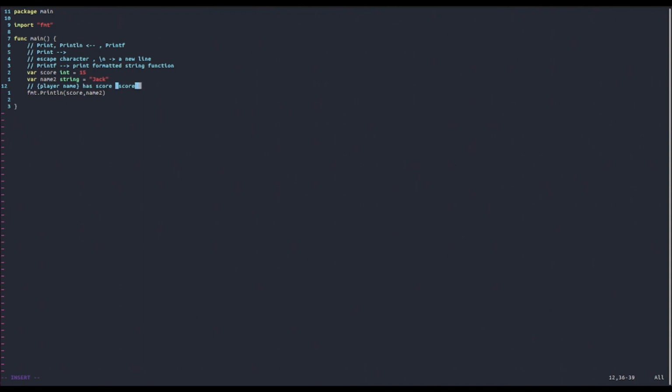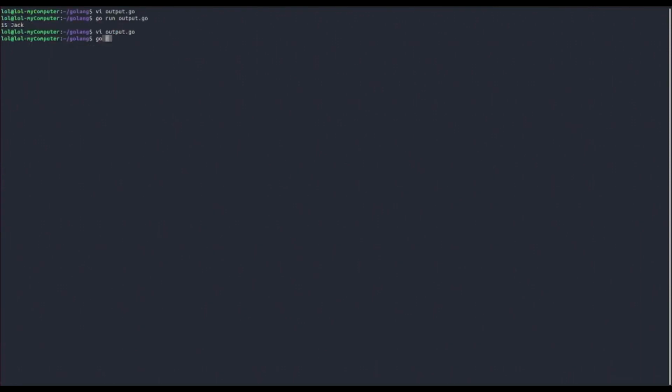One way you can do that, and it actually could work, is to say player name, so name2, then has score, and then insert the score. And you can see that if you run this, it says Jack has scored 15, and it actually works.